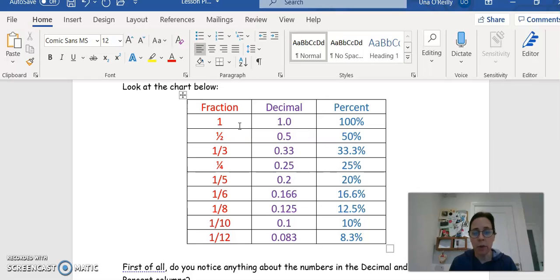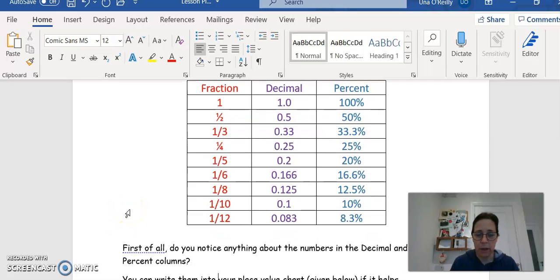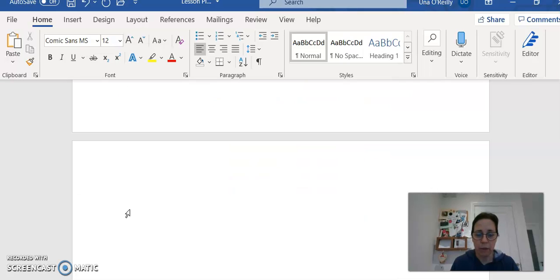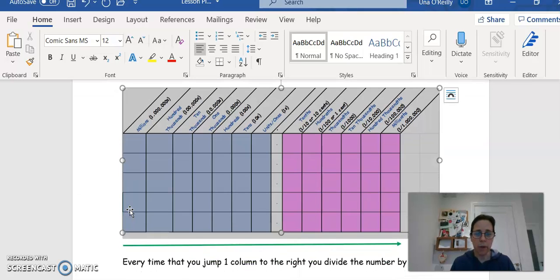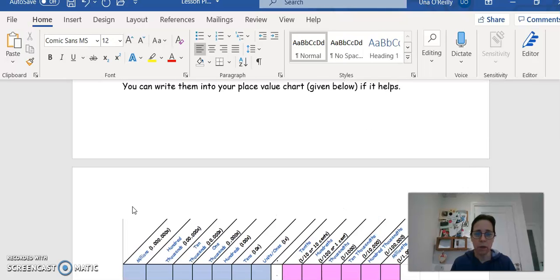Okay, so what I want you to do now is pause the video and have a look at these columns, but specifically have a look at the decimal and the percent column. And I have a little comment down here. I can't see it because the camera's in the way.